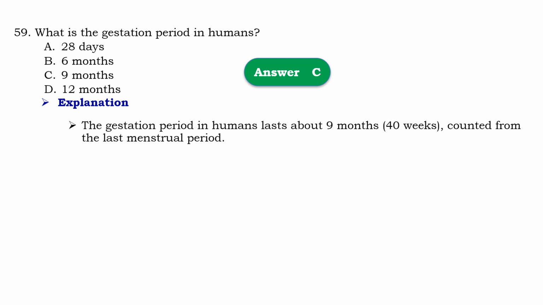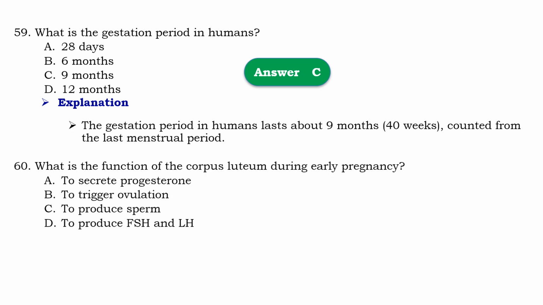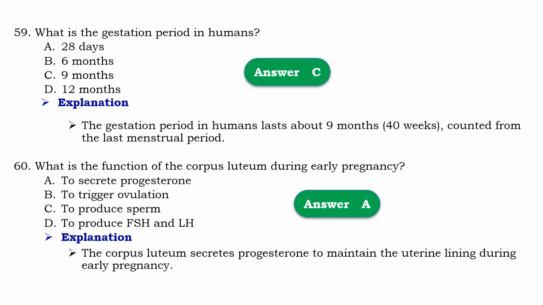Question number 60. What is the function of corpus luteum during early pregnancy? So that should be A, to secrete progesterone. Means that the corpus luteum secretes progesterone to maintain the uterine lining during early pregnancy.